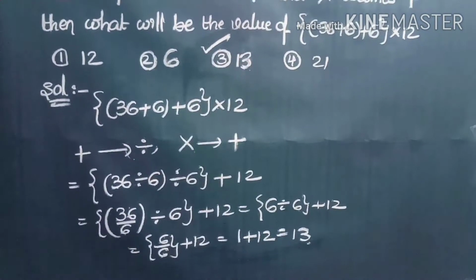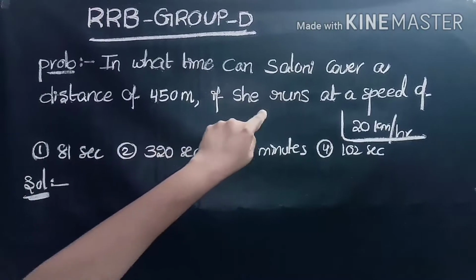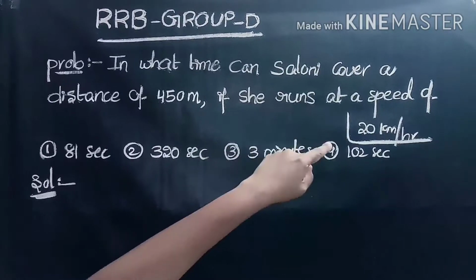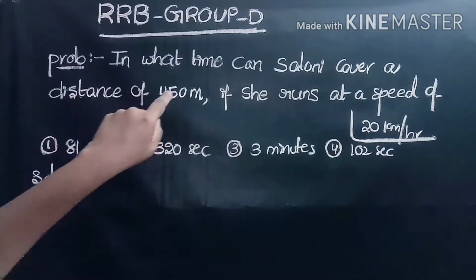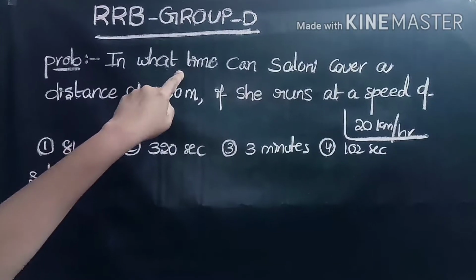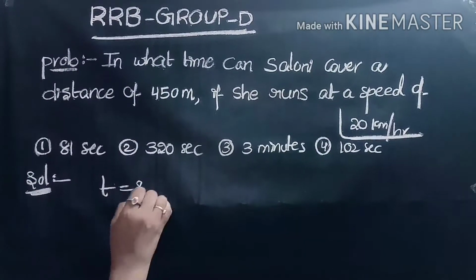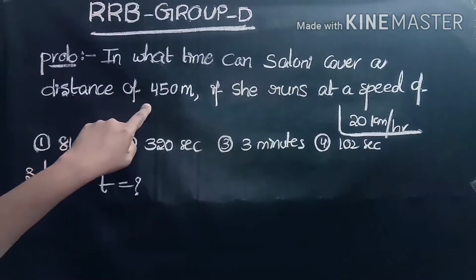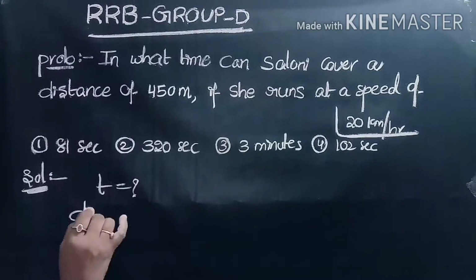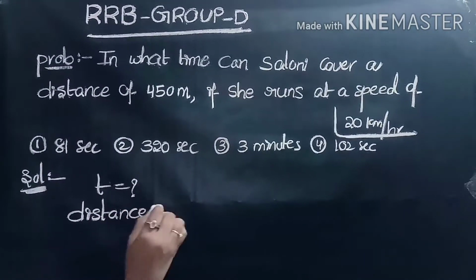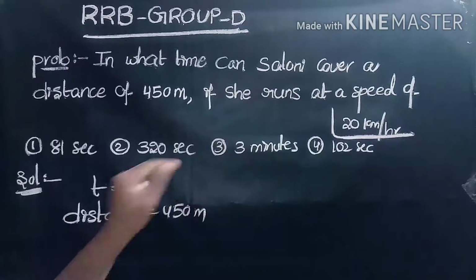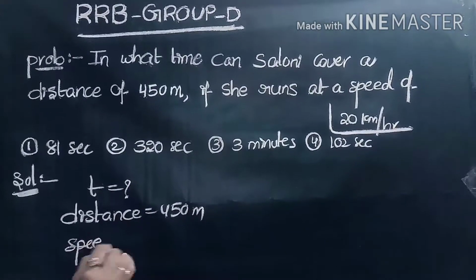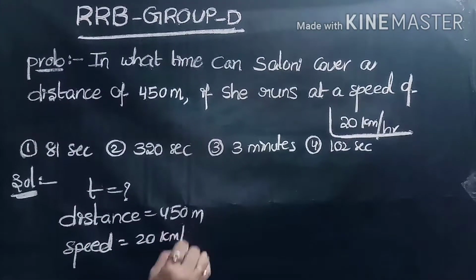So, third option. In what time can Saloni cover a distance of 450 meters if she runs at a speed of 20 km per hour? So we have to find the time, that is, the value of t. She covers a distance of 450 meters, so given that distance is equal to 450 meters. Also given that she runs at a speed of 20 km per hour, so speed is equal to 20 km per hour.